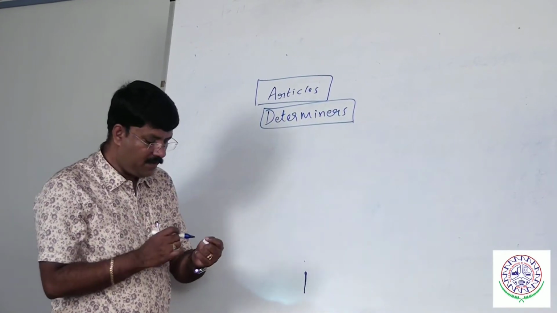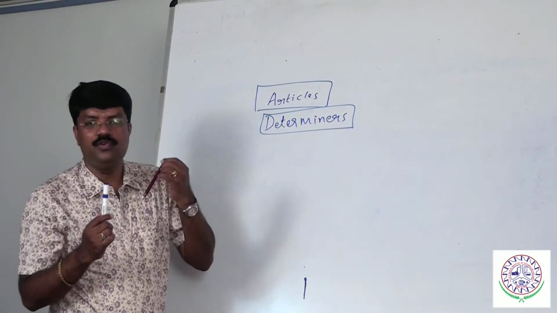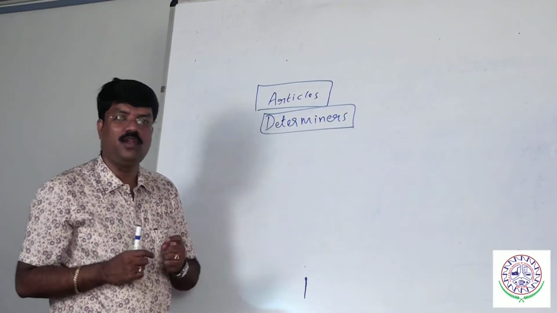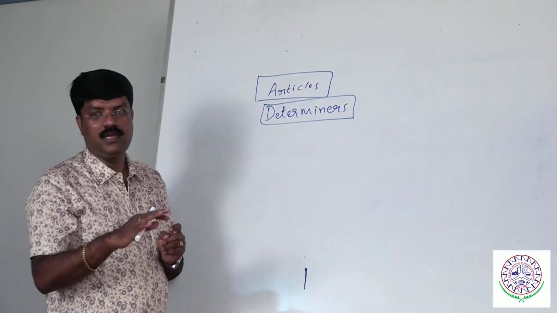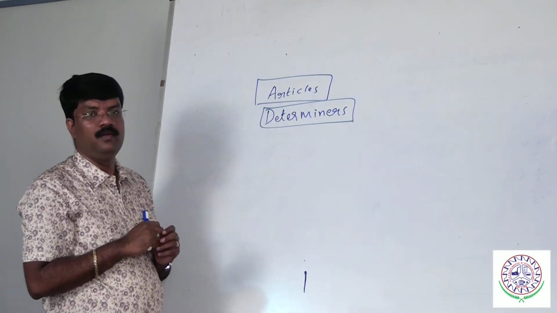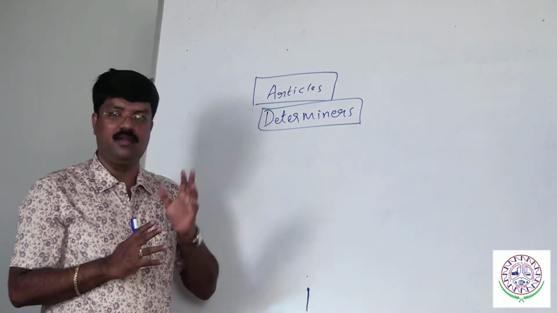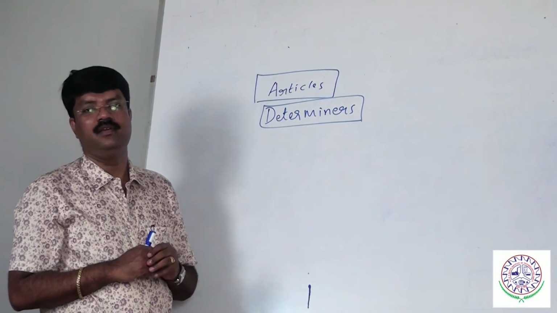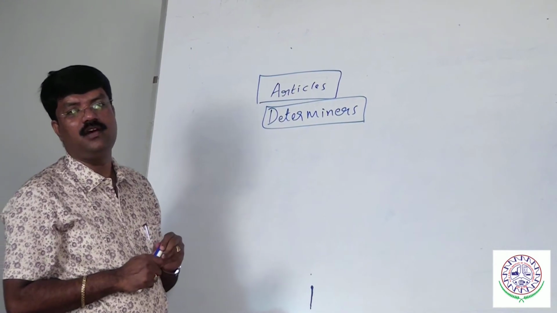Tell me, how many pens are there? 1 pen. If there are 2, how do you say 2 pens? So why am I using s here? Because it is the plural form. 1 pen, 2 pens. Child is a singular. What is the plural of child? Children. Never say children's. People, plural is people only. Boy, boys. Monkey, monkeys. So here articles will decide whether it is singular or plural.